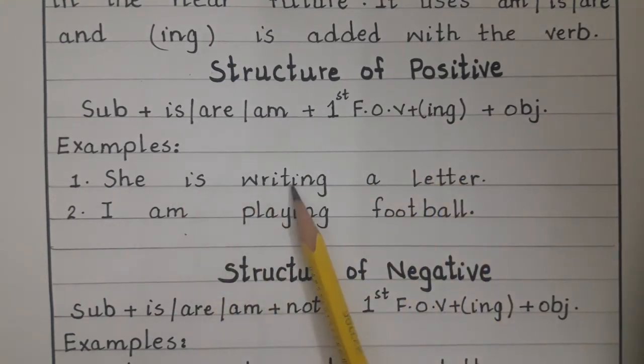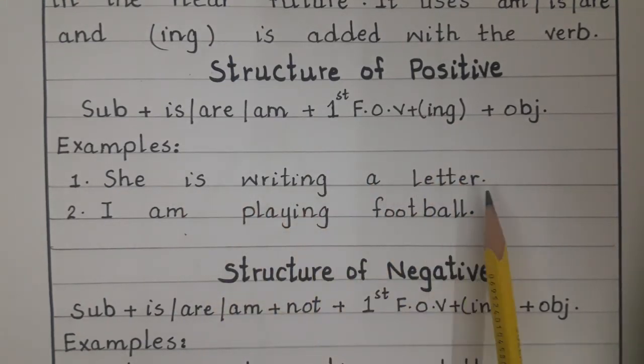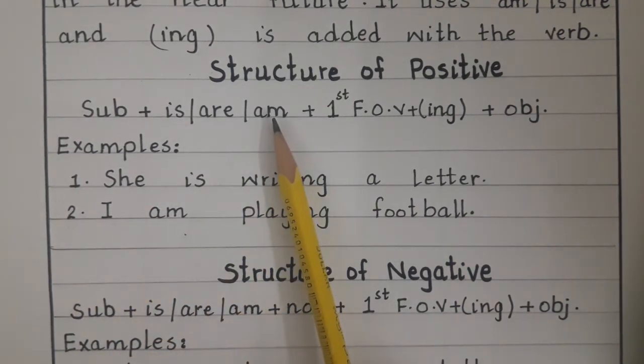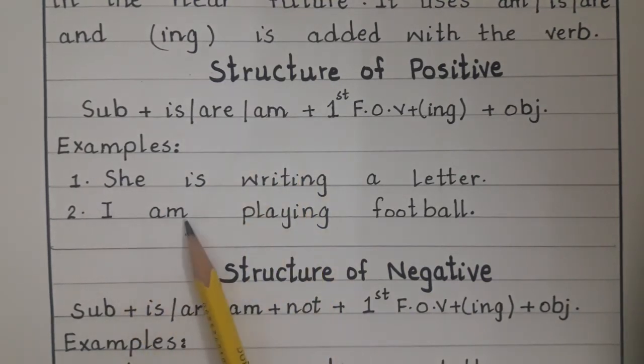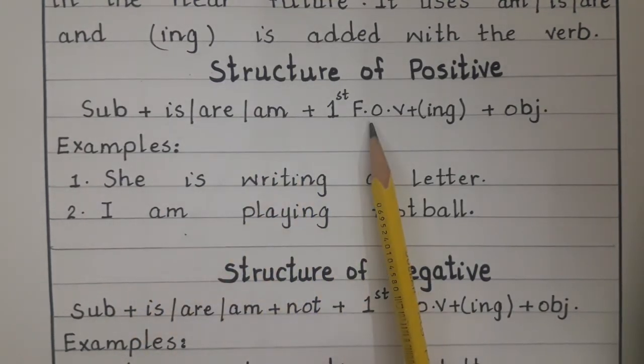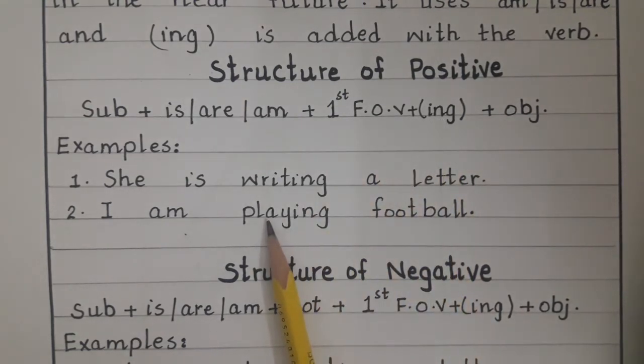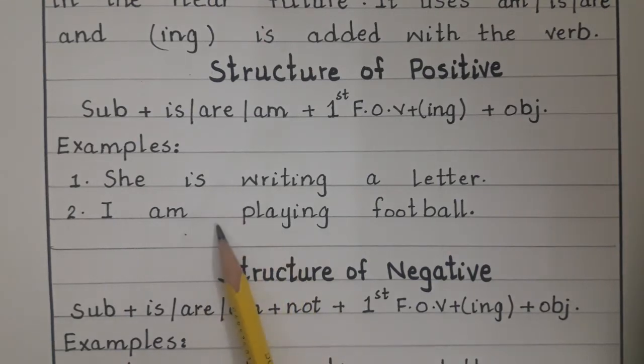She is writing a letter. Full stop. Number 2, I, with I, as I told you, am is used. So I am, play is the first form of verb, and plus ing, by adding ing it will become playing. So, I am playing football.